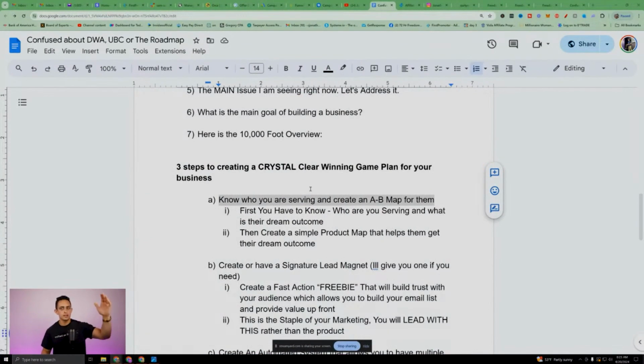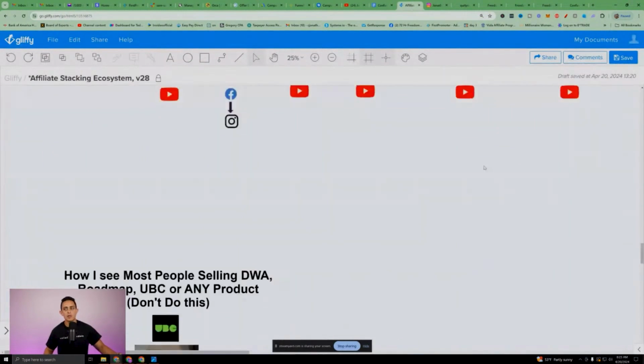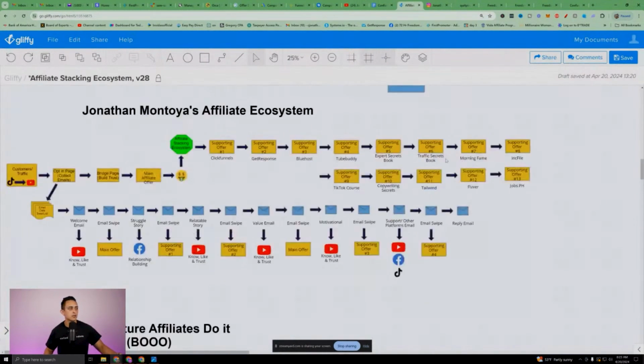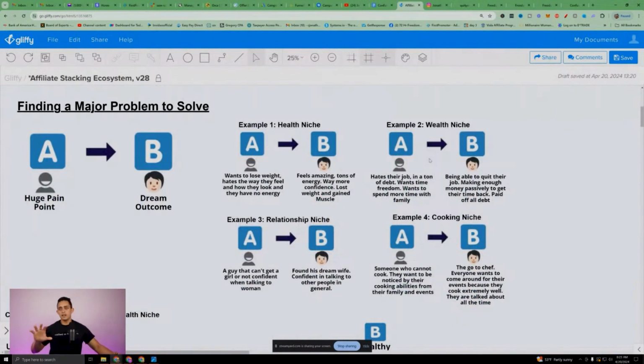Like I said, I'm going to show you how you can get this document at the end of this training. But that's the first thing, right? Know who you're serving and how you can help them achieve their dream outcome. So let's go do that. Let's go build this out. This is step number 1, is we got to create an A to B map. So I'm going to go back up here, and I'm going to show you how this works. And this is going to help you not promote the product. This is going to be such a game changer, I hope.